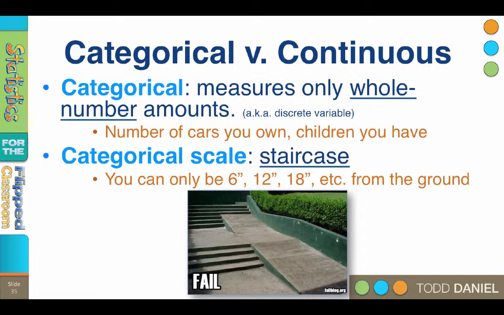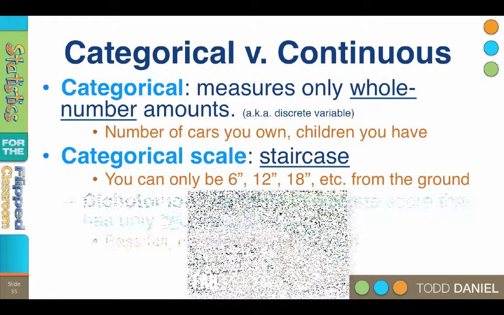Categorical scales are like a staircase. Unlike the ramp, when you're standing on the stairs, you can only be 6 inches, 12 inches, 18 inches, etc. from the ground. There is no place on the stairs where you could stand 9 inches off the ground, because the stairs are in categories of 6 inches each.